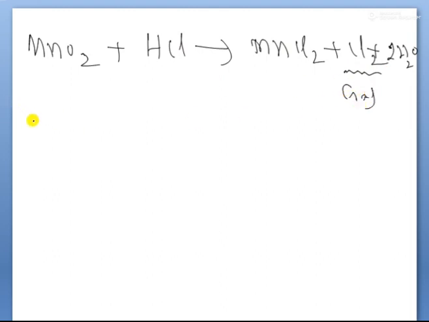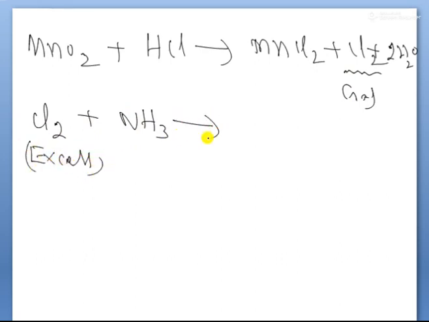This chlorine gas, taken in excess, reacts with ammonia. What products are formed here? Nitrogen trichloride plus hydrochloric acid. So this is the explosive product, C. And B is the liberation of chlorine gas.